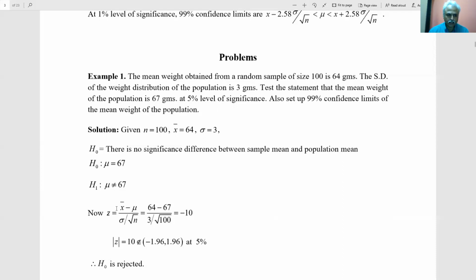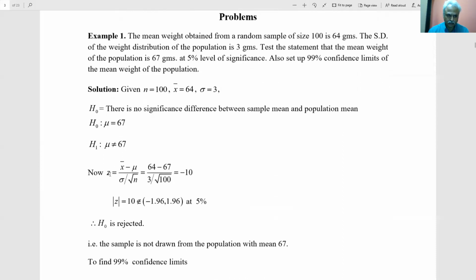So the statistic you have to use for testing is z = (x bar minus mu) / (sigma by root n). But before that, we make the hypothesis. H0 represents the null hypothesis: there is no significant difference between the sample and the population. That means the sample belongs to the population.